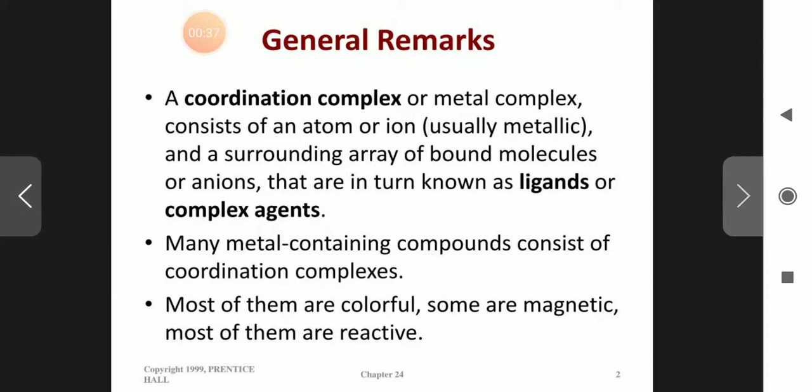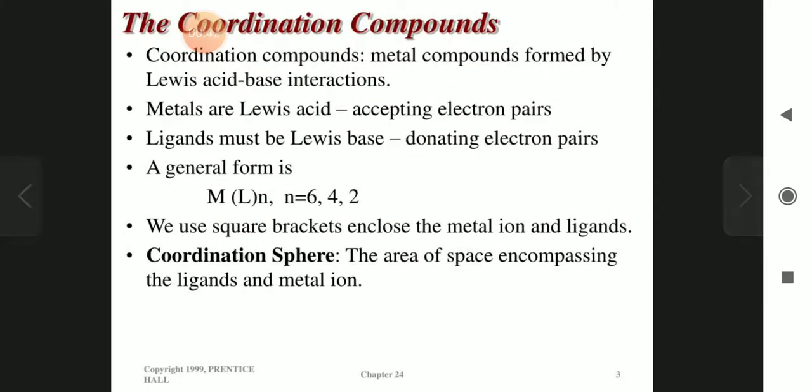So many metal-containing compounds consist of coordination complexes. Most of them are colorful, some are magnetic, and most of them are reactive. Coordination compounds are metal compounds formed by Lewis acid-base interaction. Metals are Lewis acids because they accept electron pairs. Ligands must be Lewis bases because they donate electron pairs.